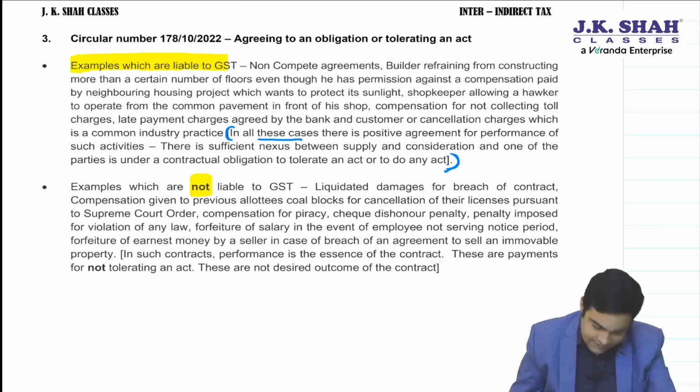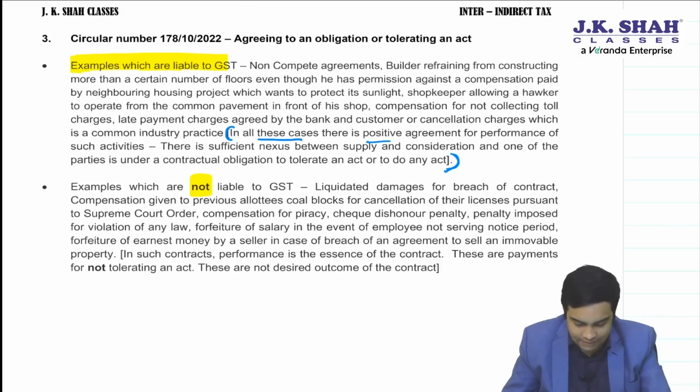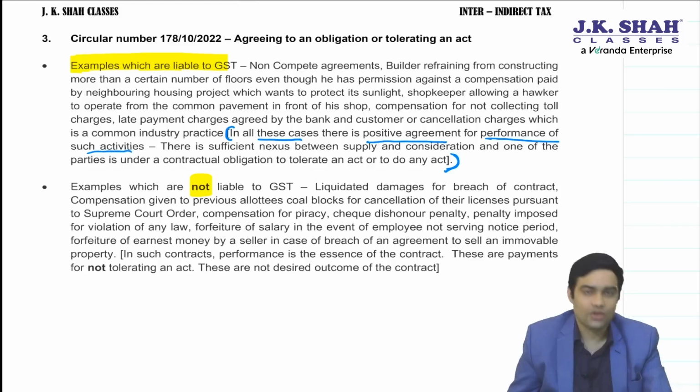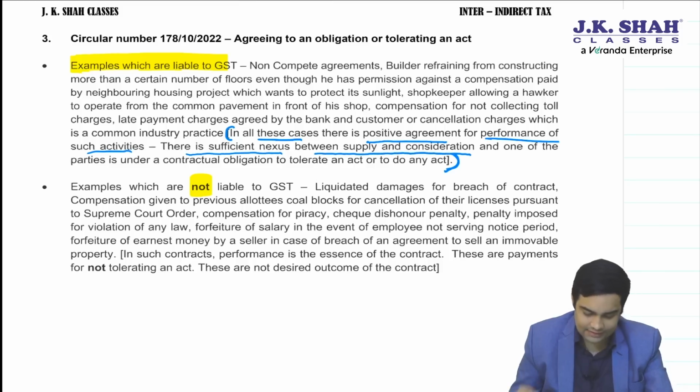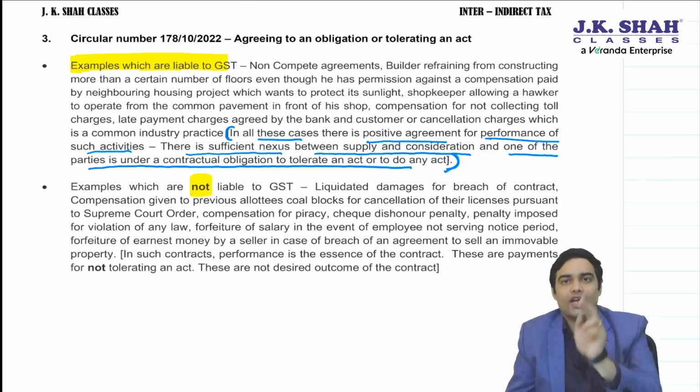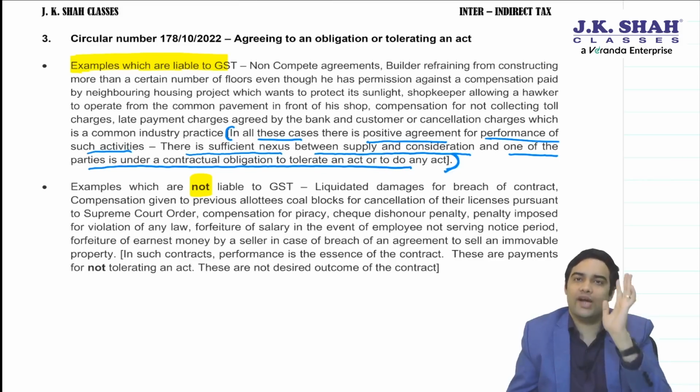In all these cases, there is a positive agreement for performance of such activities. There is sufficient nexus between supply and consideration, and one of the parties is under a contractual obligation to tolerate an act or to do an act.